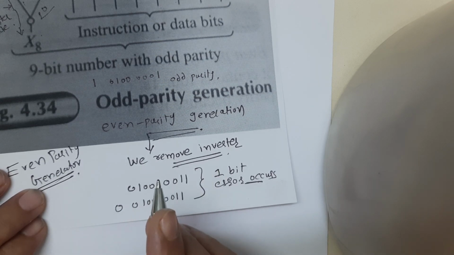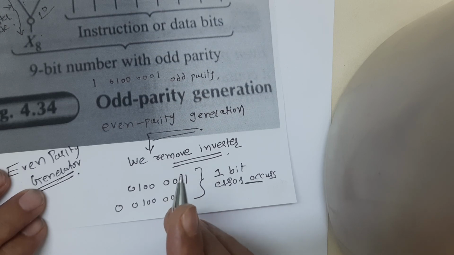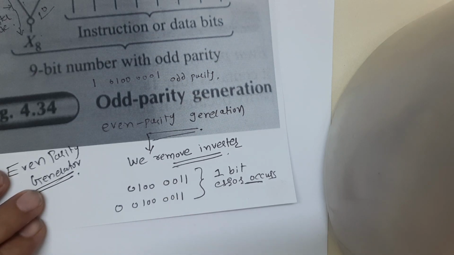One final point should be made: errors are rare to begin with. When they do occur, they are usually 1-bit errors. This is why the method described here catches almost all of the errors that occur in the transmitted data. That's all. Thank you.